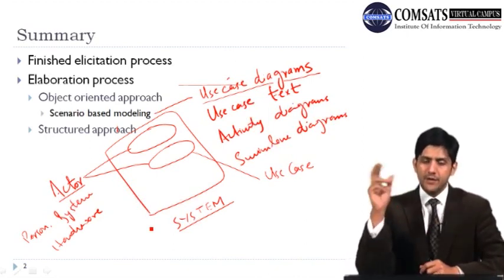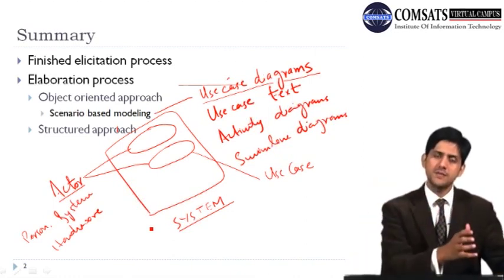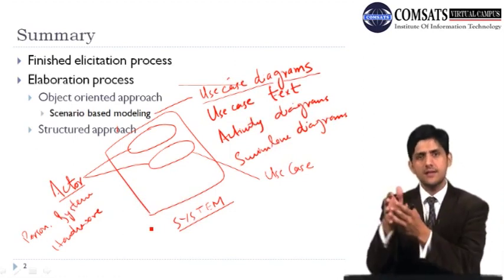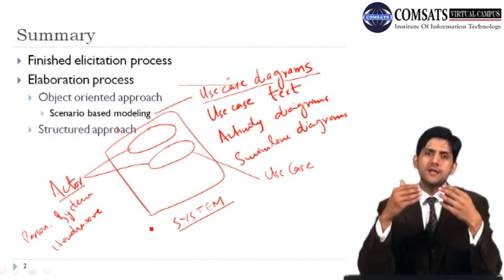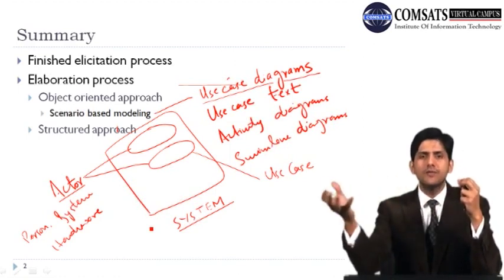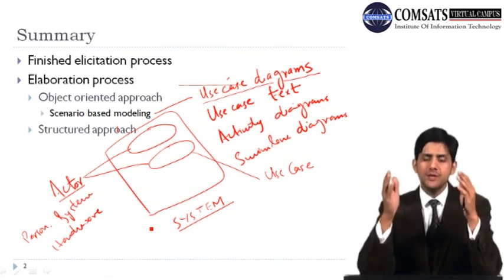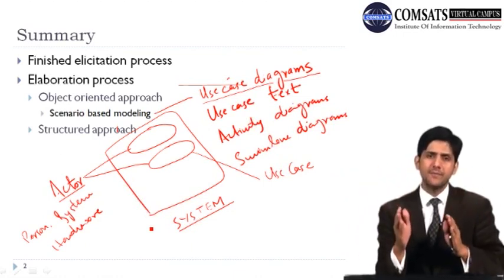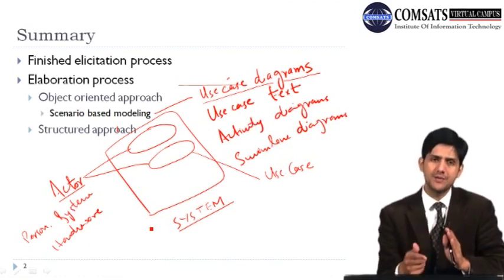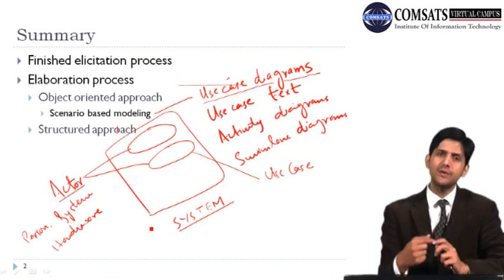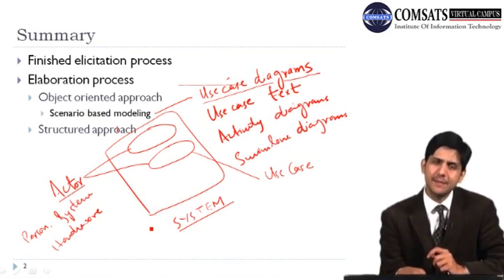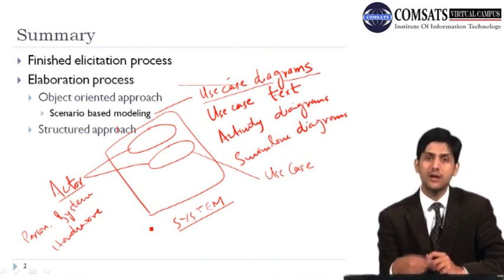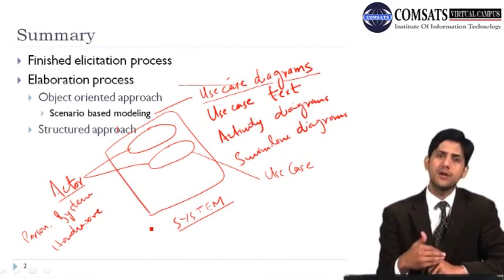If you remember from our discussion on scenarios, we said that in every scenario there is an initial state of the system, then there is some normal flow of events, and then there is an ending state of the system when the scenario is complete. So when we are modeling a use case, we always think about what the normal flow of events is. The first thing we do when we are writing use case text is record all the normal flow of events. Then we look at each one of those events and try to figure out if there is any exception or any possible variation that can occur in any one of these steps, and we identify those as well.